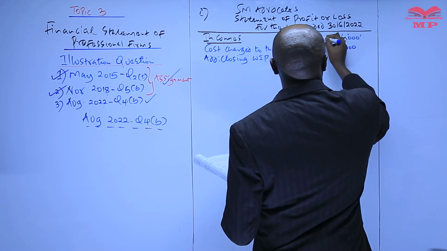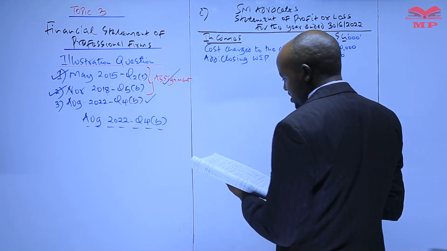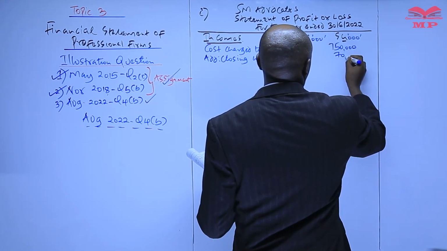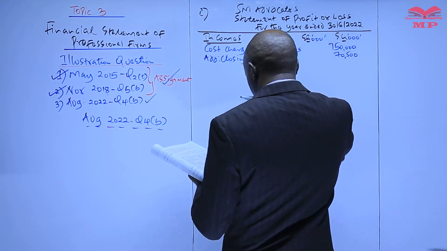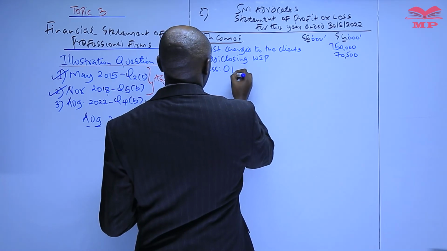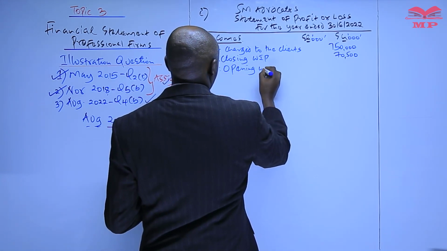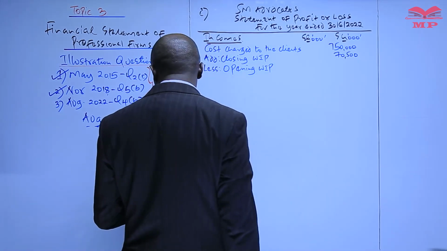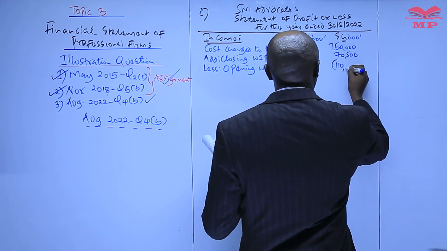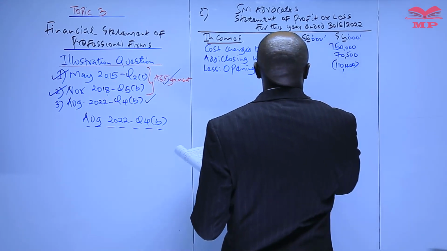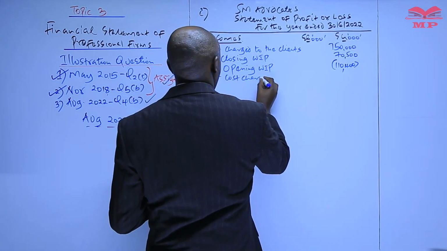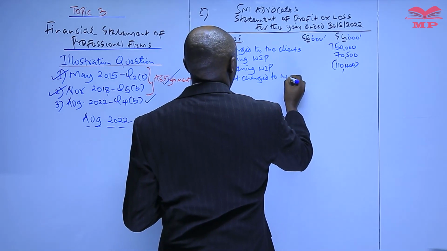So that uncompleted work when the year was coming to an end is what is referred to as the closing work in progress. And it is important to note that the figures in the trial balance are given in thousands of shillings, meaning that when taking any figure from the additional information, we have to omit the last 3 zeros. And then to this, we less the opening work in progress. Opening work in progress is in the trial balance, the second item, which is a figure of 110,400. And then after deducting that, we get now the net cost charged to the client.